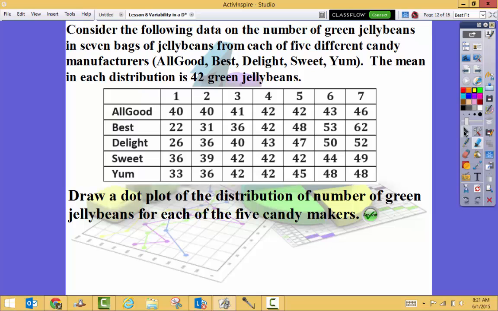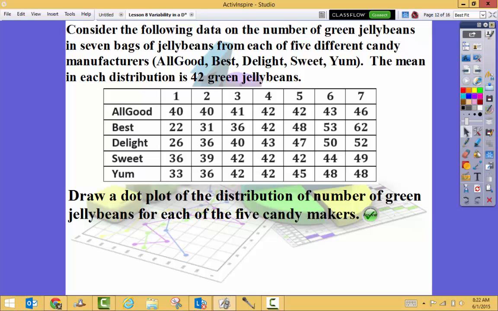Okay, we have one last problem to get through. So consider the following data on the number of green jelly beans in 7 bags of jelly beans from each of 5 different candy manufacturers: All Good, Best, Delight, Sweet, Yum. The mean in each distribution is 42 green jelly beans. Draw a dot plot of the distributions of the number of green jelly beans for each of the 5 candy makers.